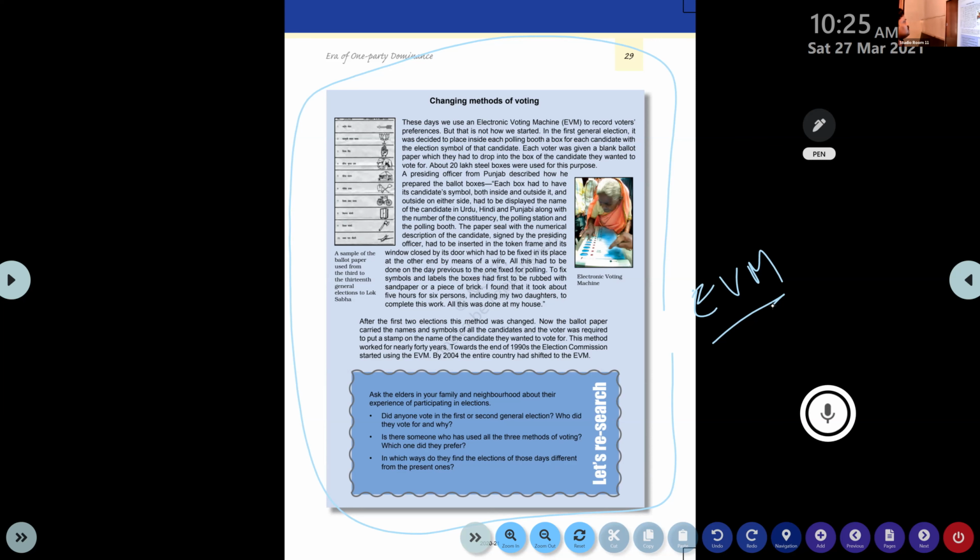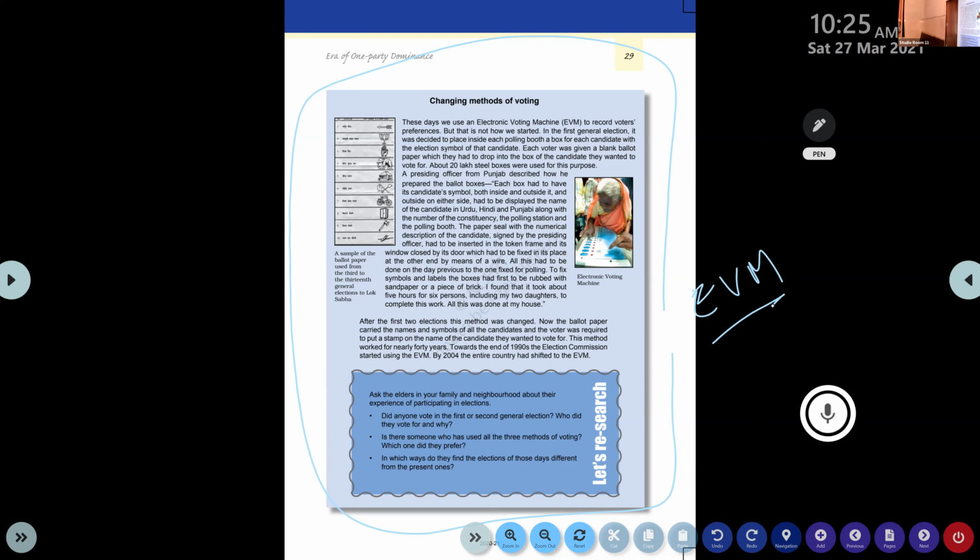But today the system is not like that. Today's election is a very secret ballot. We are unable to understand for whom the other person cast his vote. Each voter was given a blank ballot paper which they had to drop into the box of the candidate they wanted to vote for. About 20 lakh steel boxes were used for this purpose.